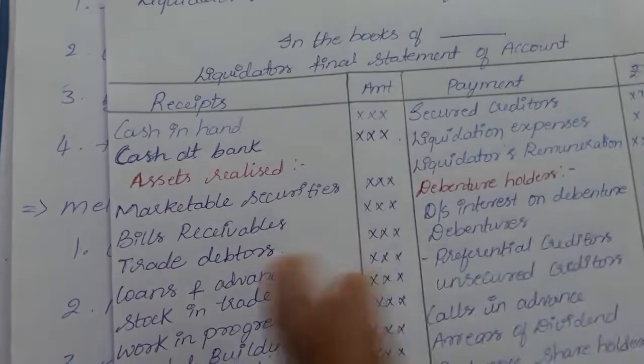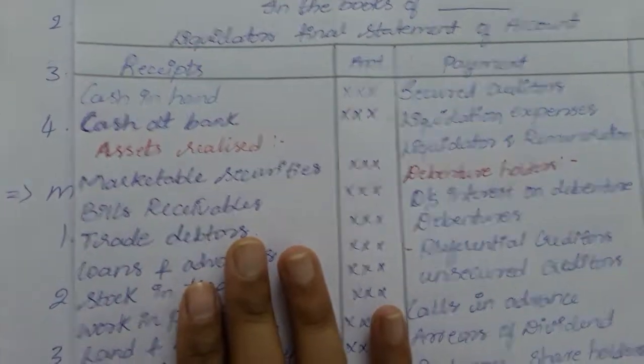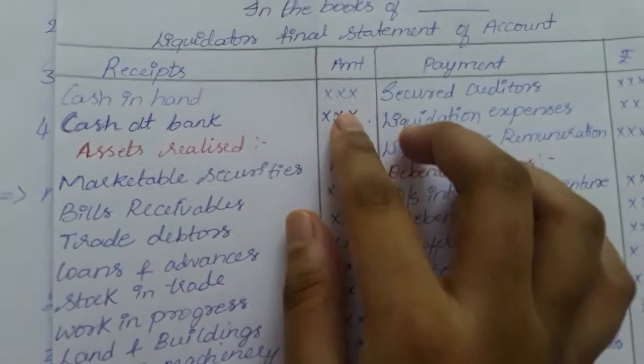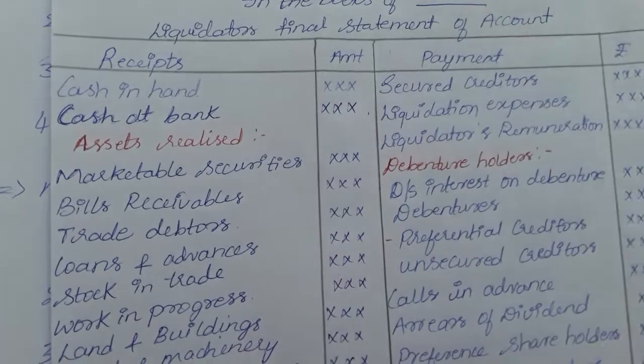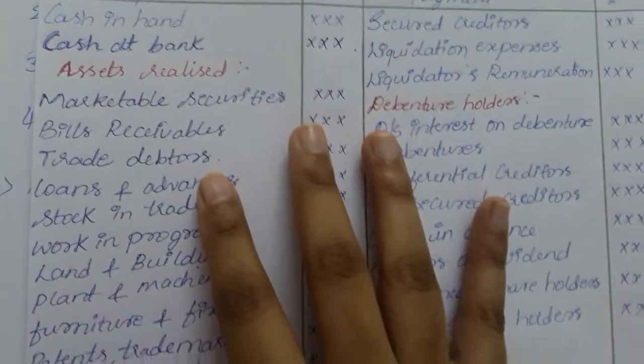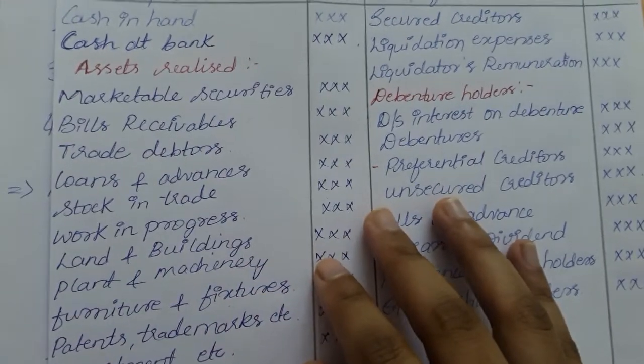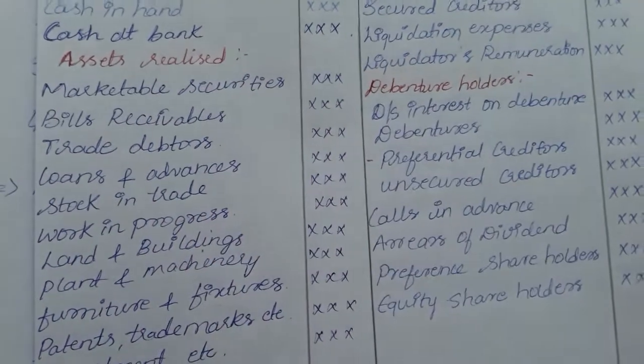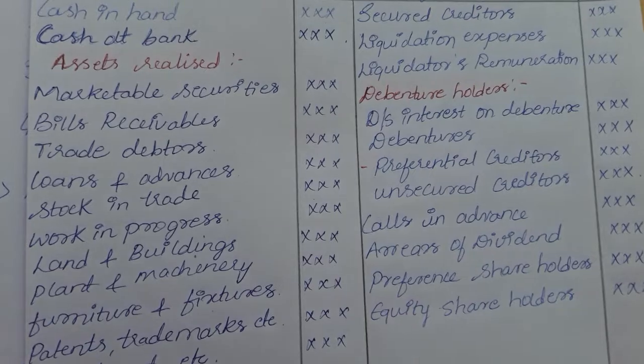Next, coming to the receipt side, what all we will realize. As usual, cash and bank is realized, or rather it is already in a realized form. Next are the assets which we will be realizing. Marketable securities will be sold and money received. Bills receivable, trade debtors, and loans and advances will be received.